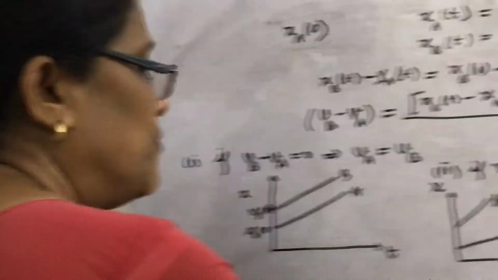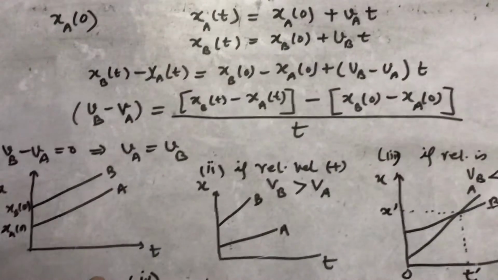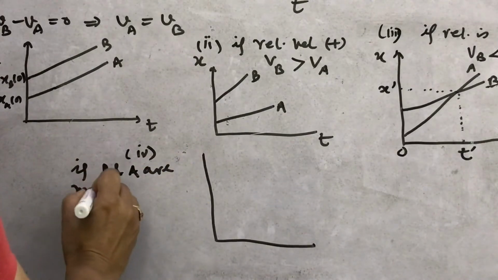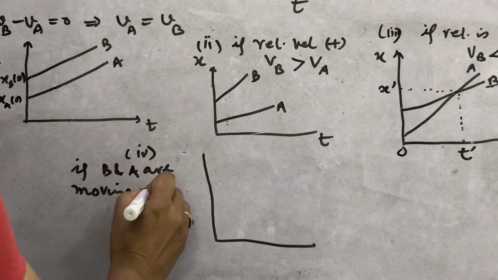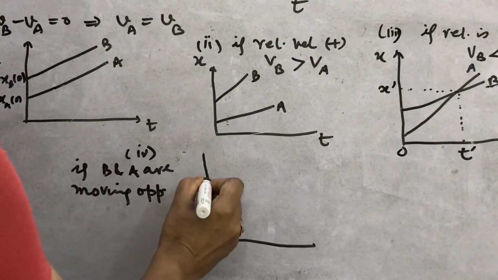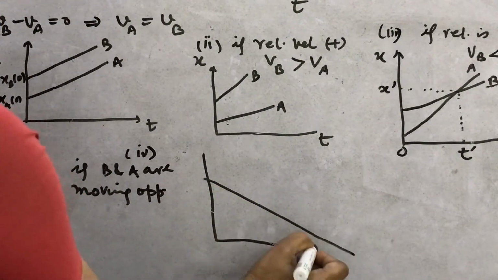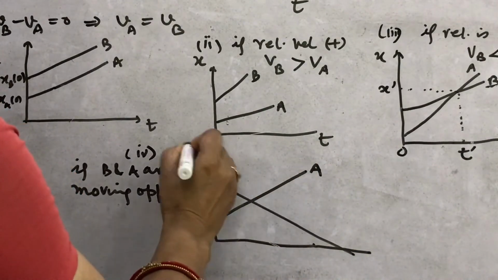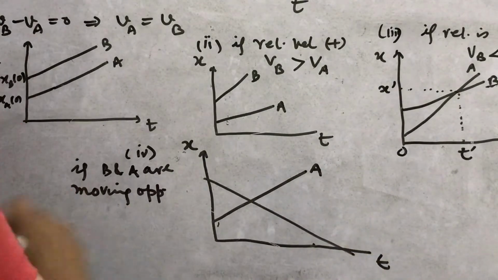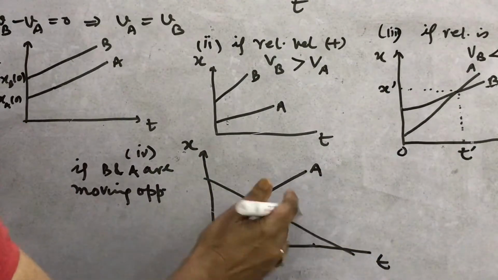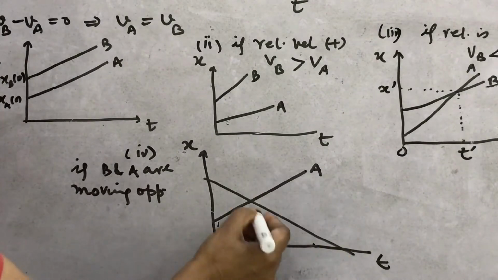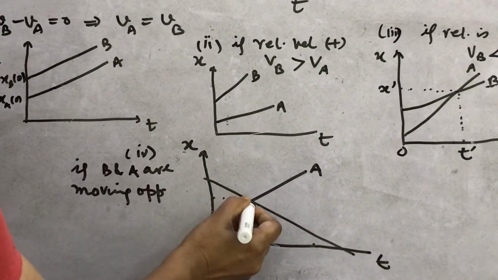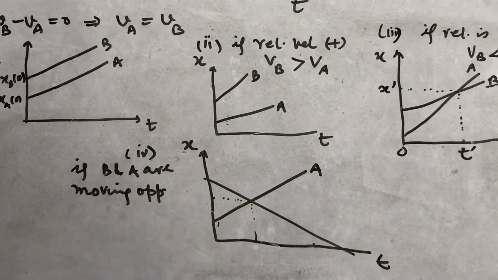Fourth case: if B and A are moving opposite to each other, then suppose this is the graph for B and this is the graph for A. Again you will find in the x-t graph a negative slope, meaning negative velocity, and at the point of intersection you can find the meeting time and the meeting position.